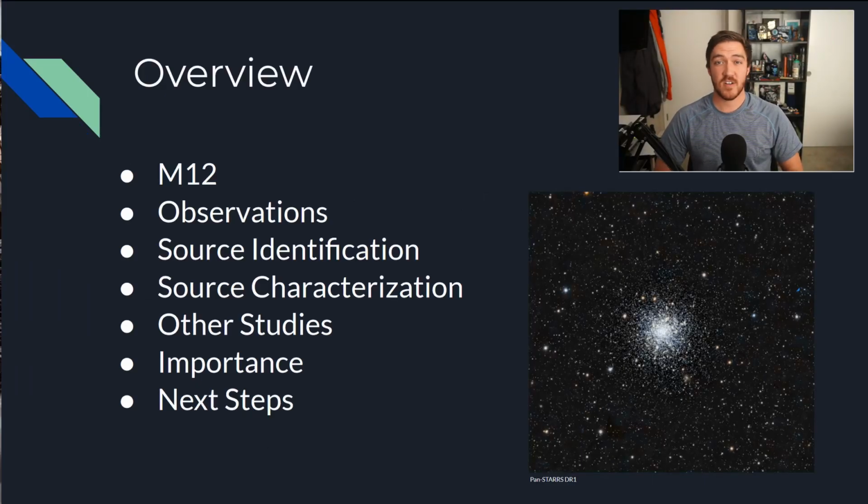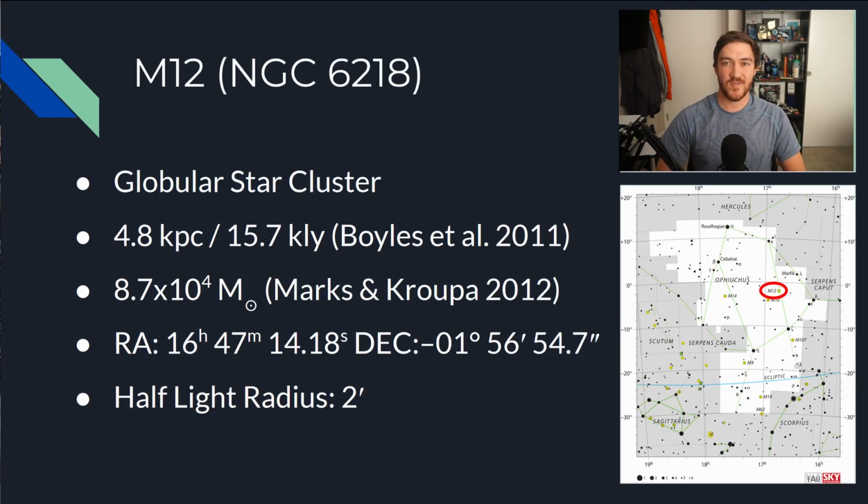Before we get started, I wanted to give a short summary of what we'll talk about in this video. We will first talk about M12, what it is, where it is, etc. We'll then talk about the data we're using and where it came from. Once we know what data we're dealing with, we're going to look at how we are going to identify and characterize sources within this data. We will follow this up by looking at some other studies being conducted on M12, and finish up with the significance of this work and the next steps that need to be taken to finish this project. Now we can dive in.